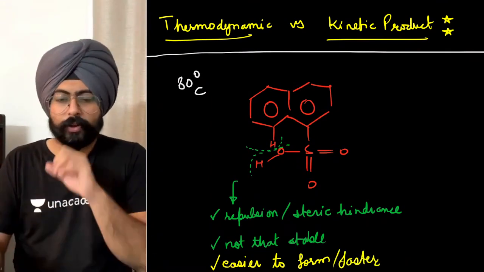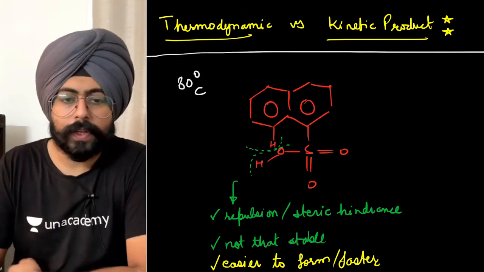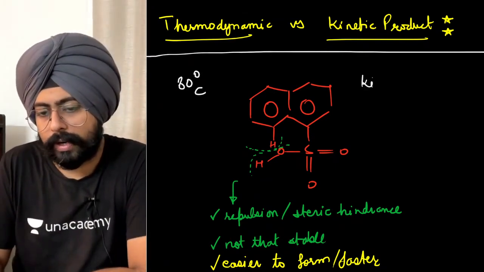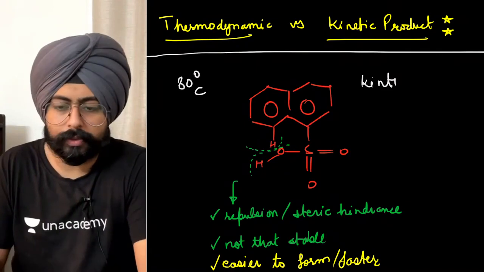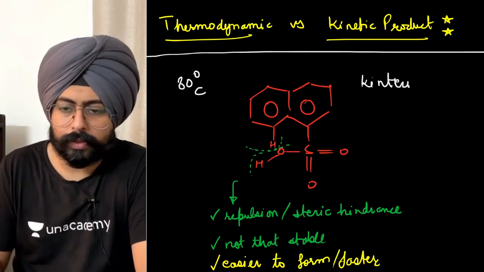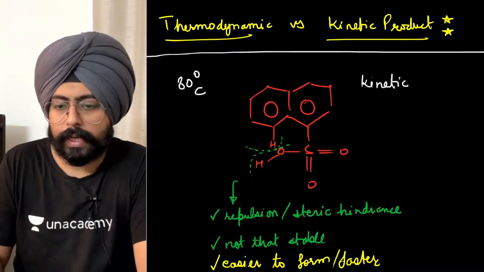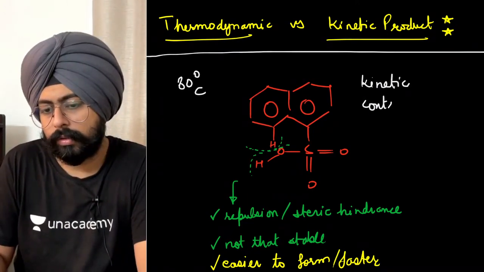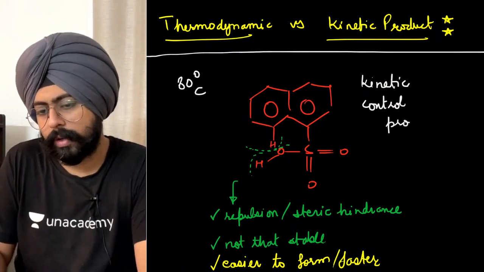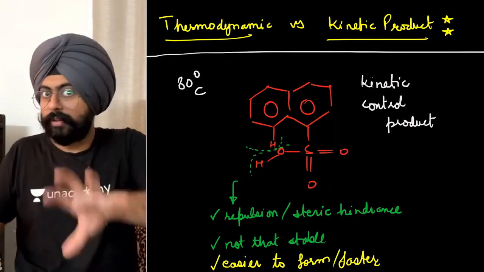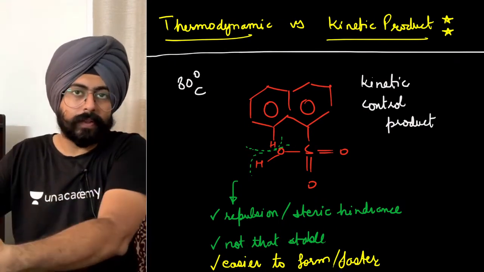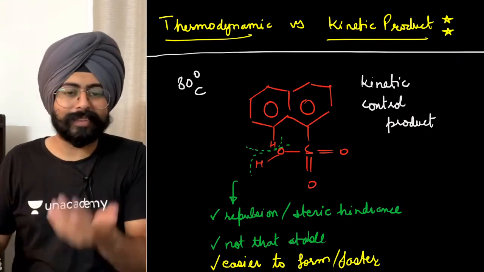Since we are talking about speed over here, we will call this the kinetic product or kinetically controlled product. This will be called the kinetic control product because this product is formed because its speed of formation is better. Activation energy is lesser, right?